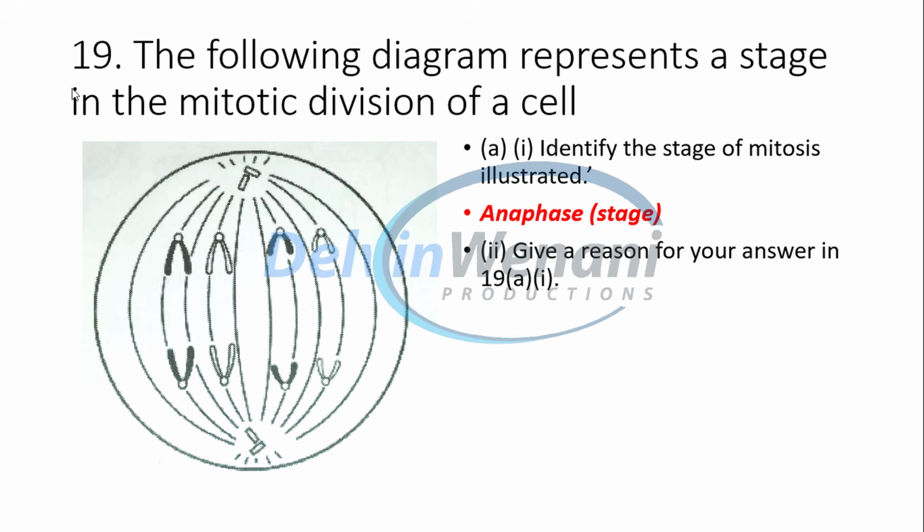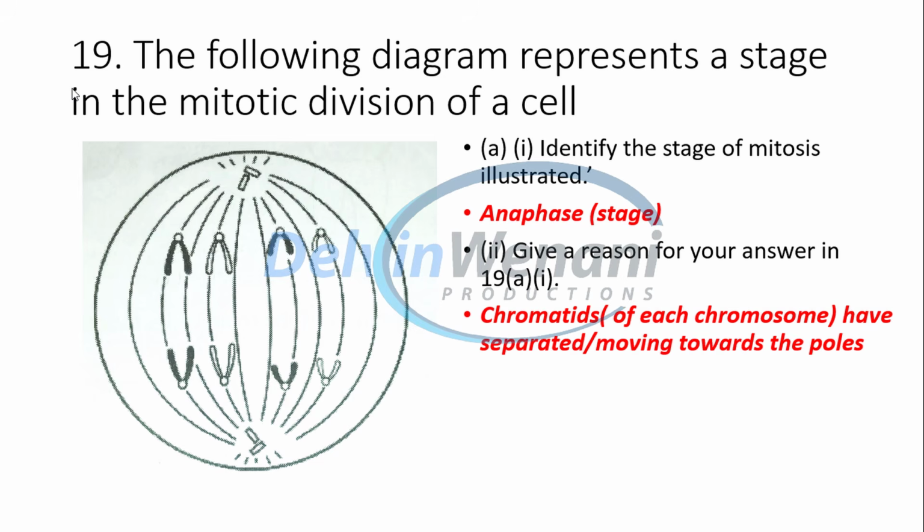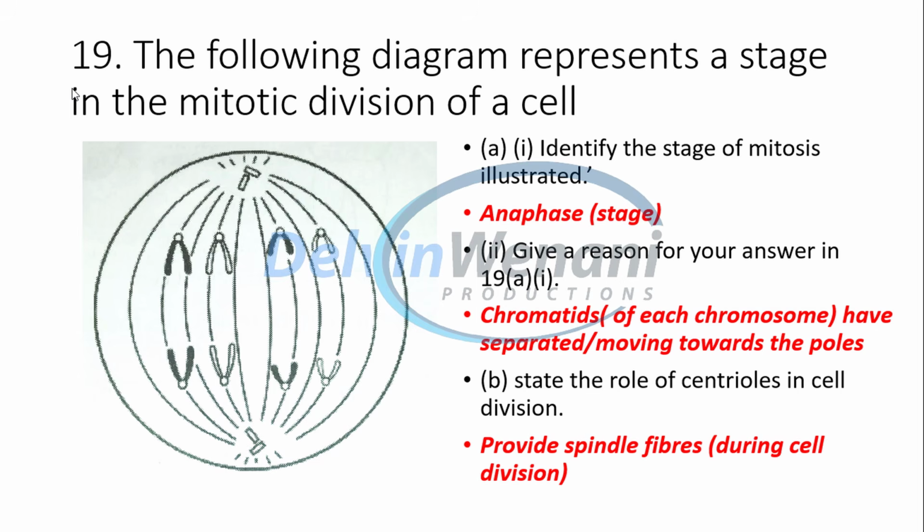Give a reason for your answer. The reason is because the chromatids of each chromosome have separated and they are moving towards the poles. State the role of centrioles in cell division. Centrioles provide spindle fibers during cell division.